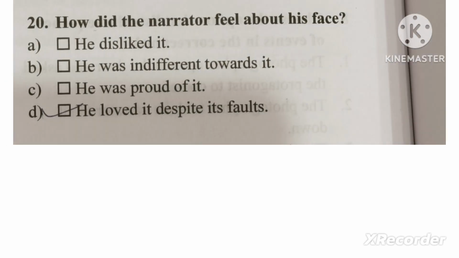Question number 20. How did the narrator feel about his face? Did he also feel that his face is quite wrong and he is ugly? No, not at all. The answer is he loved it despite its faults. Although he agreed on this point when the photographer said that your face is quite wrong. So he agreed, yes, okay. But despite this fact, he loved it.